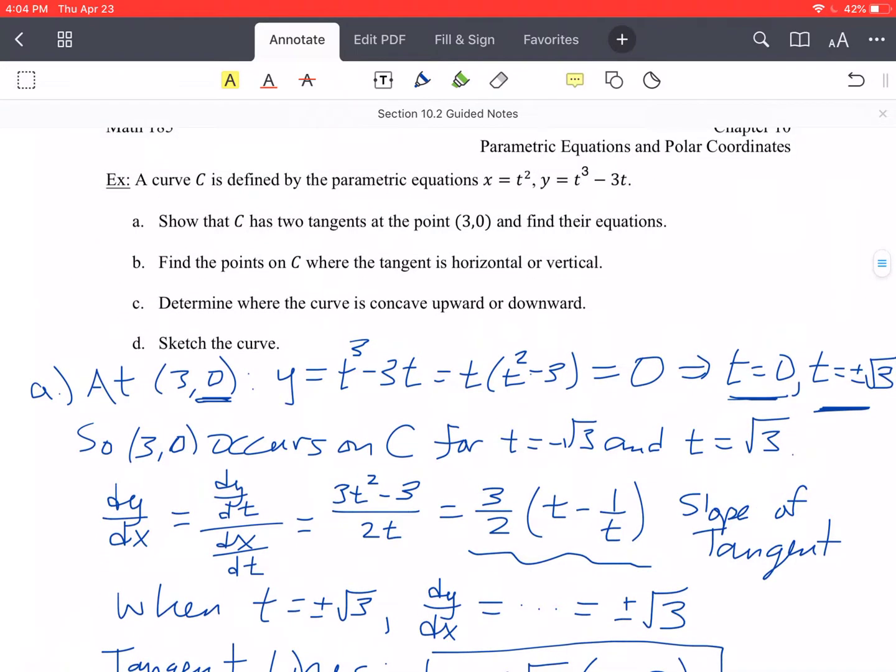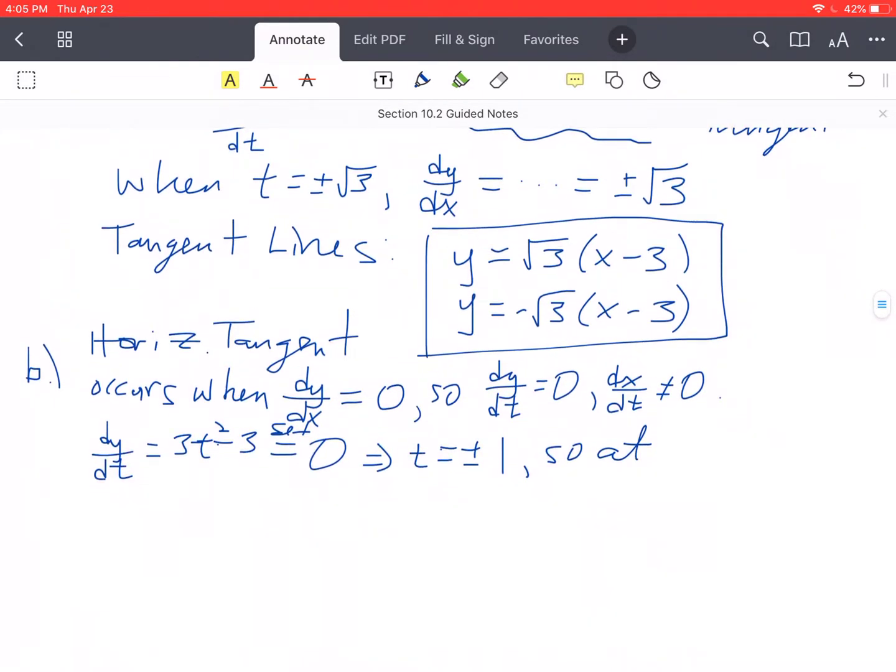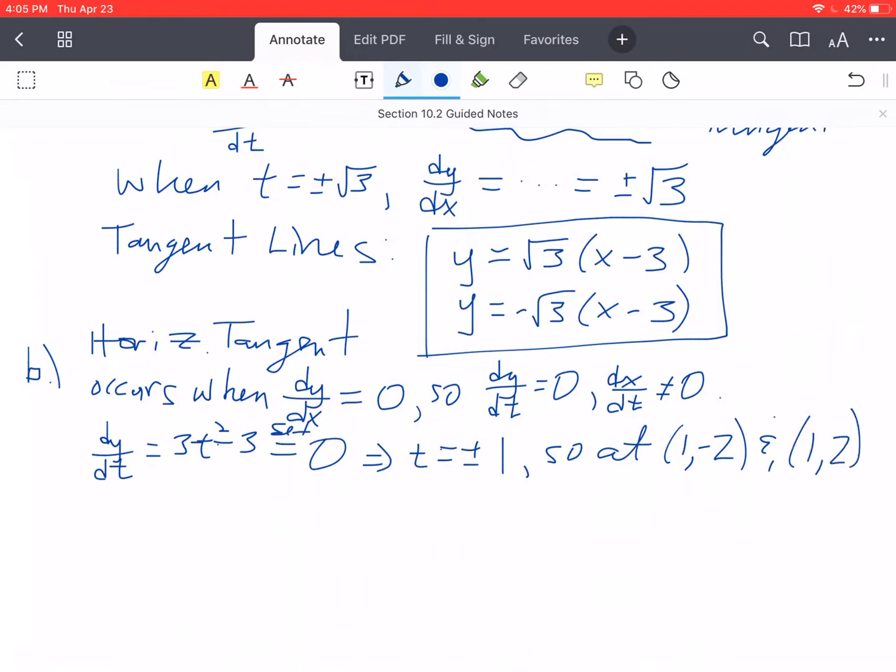So go back to our original parametric equations up here, plug in plus or minus 1, and you'll see that we get the point 1, negative 2, and the point 1, 2. So those are the points at which we have a horizontal tangent.